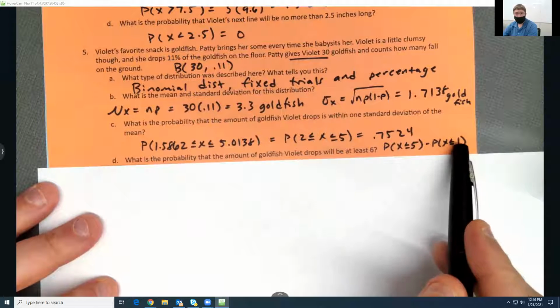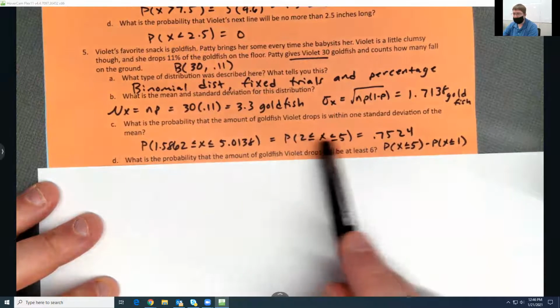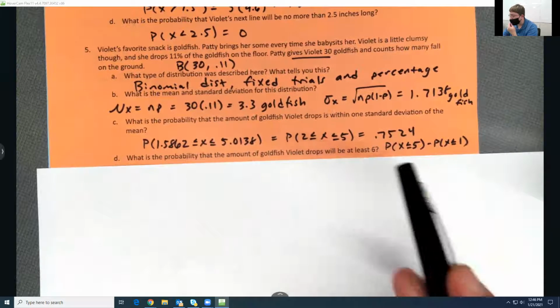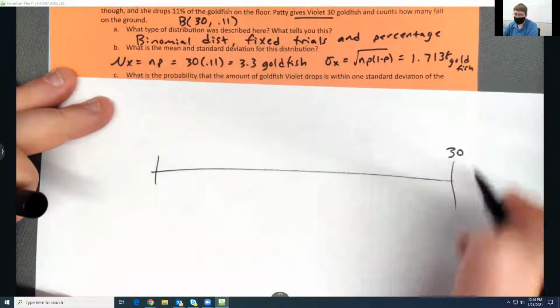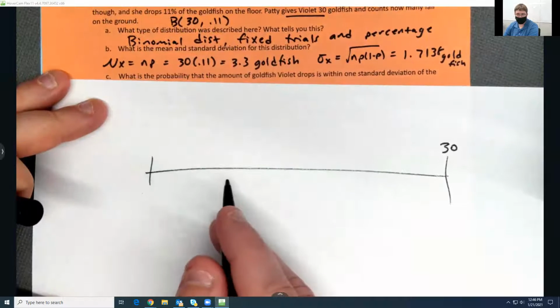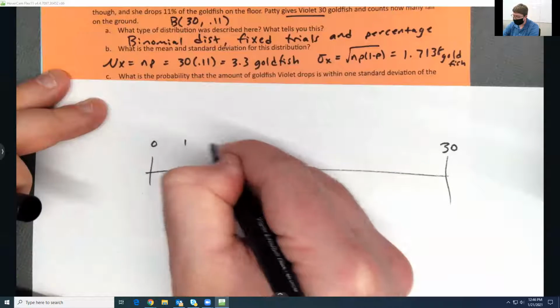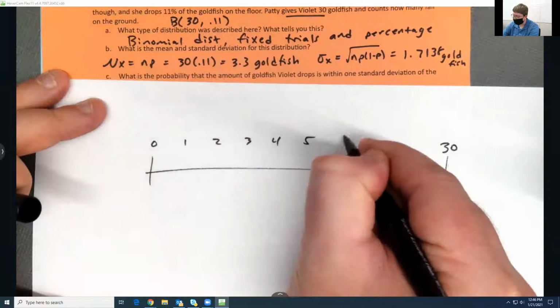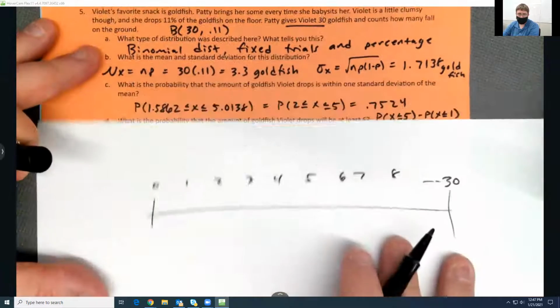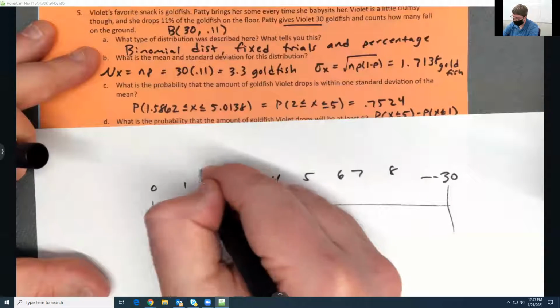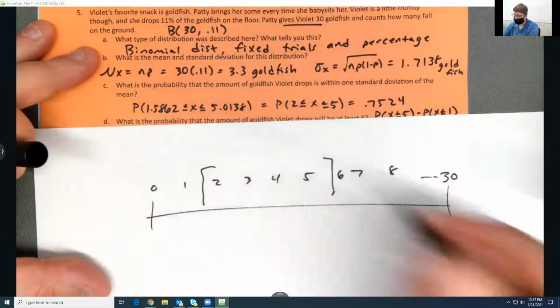Okay, if I put a 2 here, then I'm taking the 2 away from my range because I don't want to subtract the 2. And again, think of it as a number line. It goes all the way to 30. I'm not going to draw the numbers since we're down here at this part of it. But you've got 0, 1, 2, 3, 4, 5, 6, 7, 8, etc., all the way to 30. I want the distribution to include 2 all the way to 5.